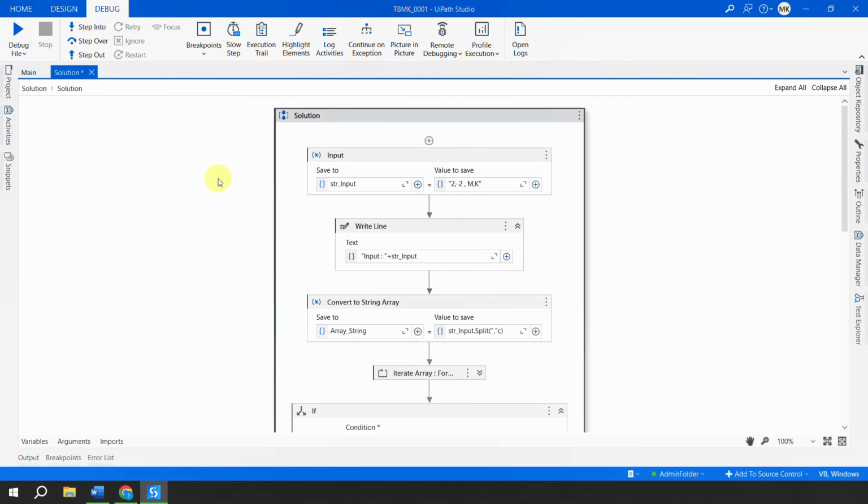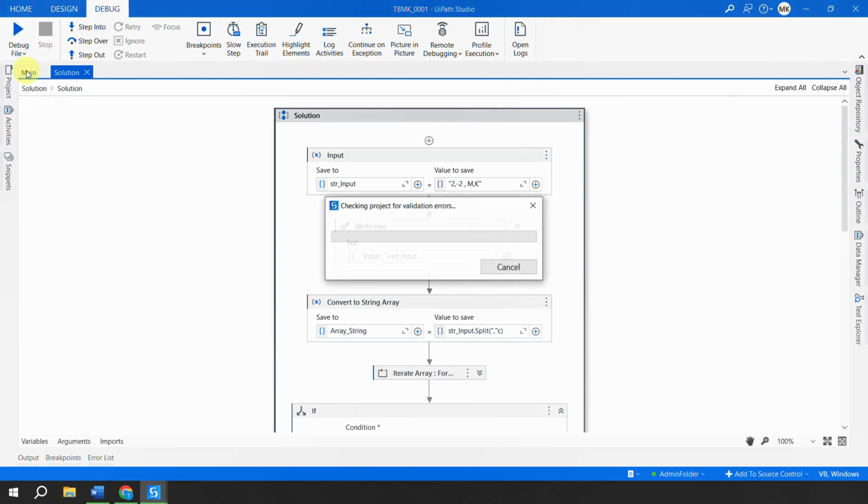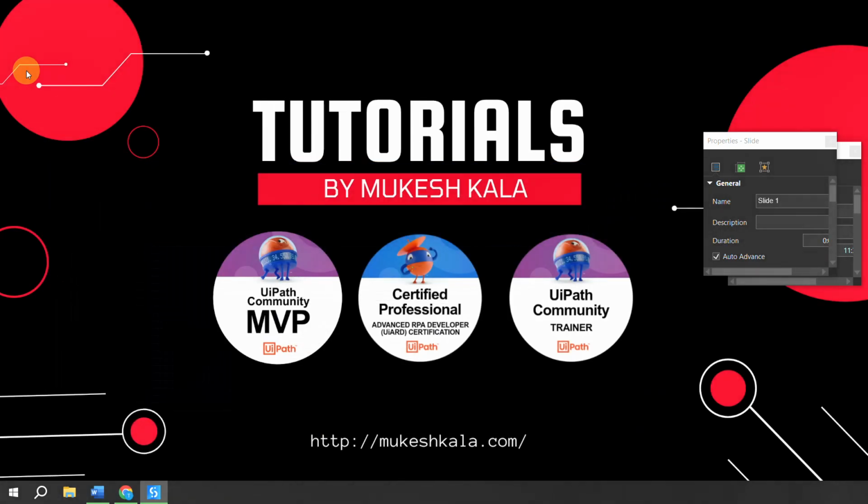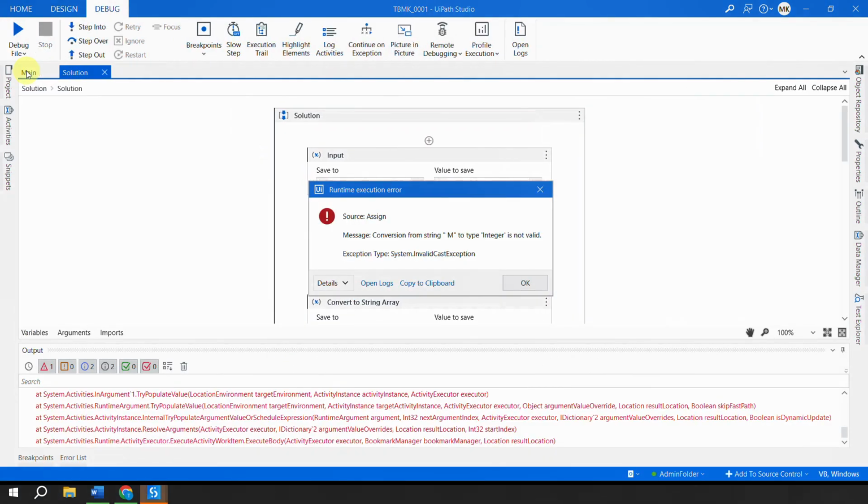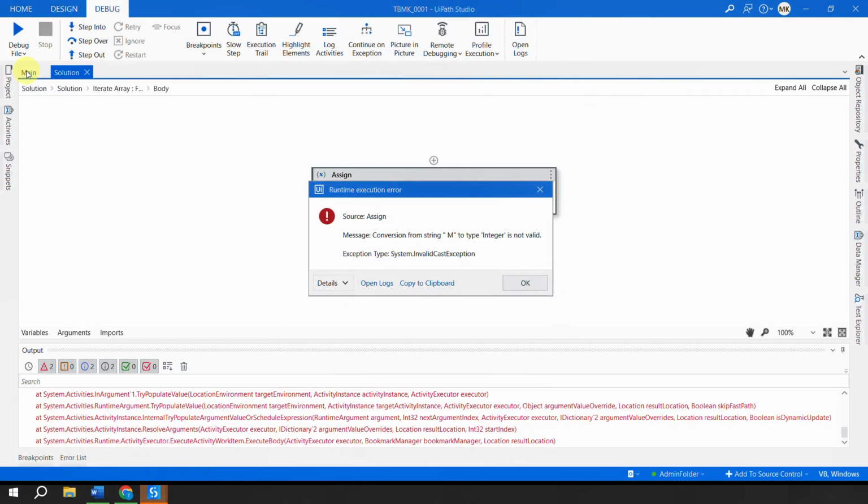Now what would happen? If I save this, go here and say run the file, right? What happens? Let's see. The automation started and it gave me an unexpected error where it says that I was not able to cast m to the integer.